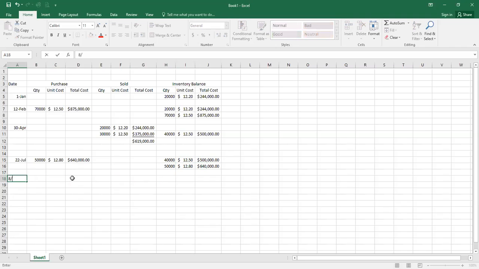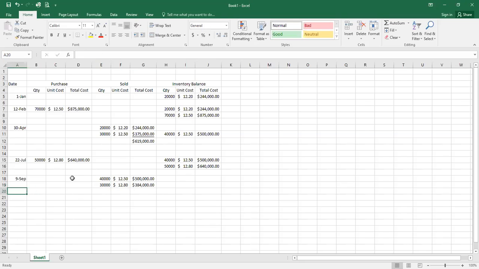Then on September 9th, we sold 70,000 units. Again, what's the oldest item in inventory? The first ones in. Well, the 40,000 that cost $12.50. So those 40,000 will be removed first. We sold a total of 70,000. So the other 30,000 are from the ones that cost $12.80 each.